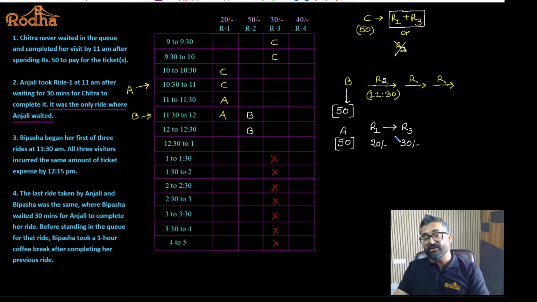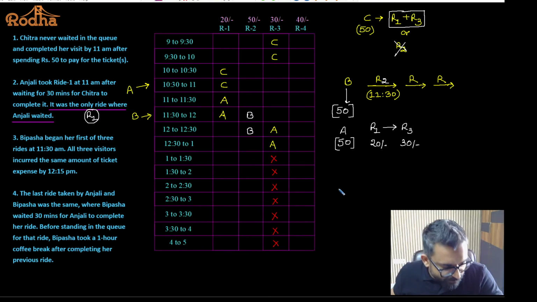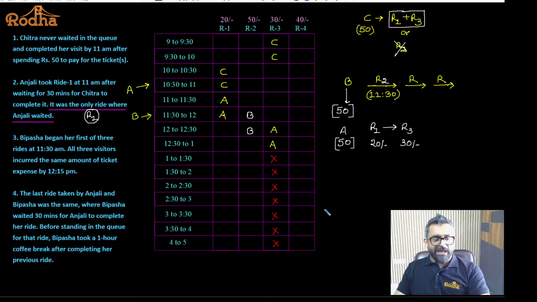That means ride 3 was taken by Anjali immediately after completion of the first ride, because it was the only ride where Anjali waited. Which ride was Anjali waiting for? Only ride 1. So no other ride will Anjali wait for. So Anjali will take it immediately after ride 1. Yes or no? I hope it is okay. Fine with this? Please guys tell me.